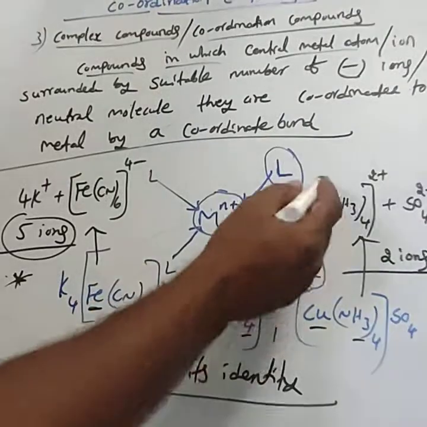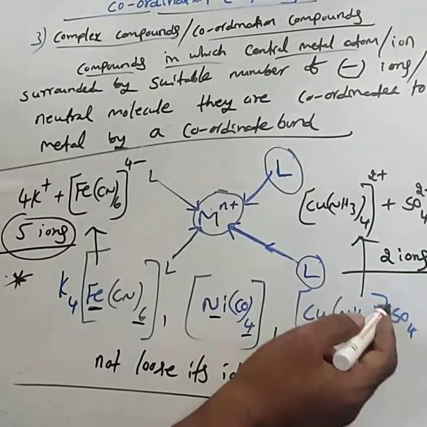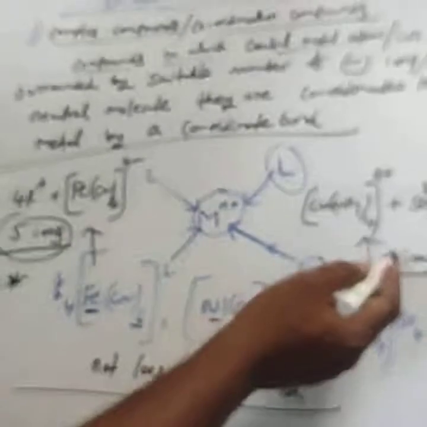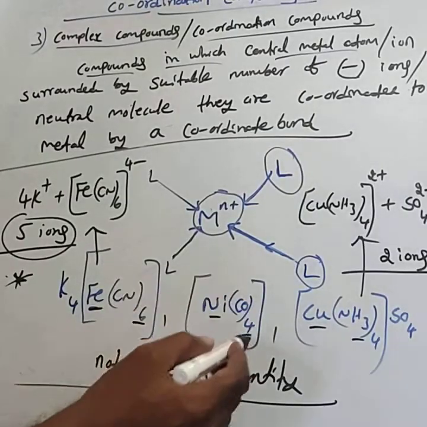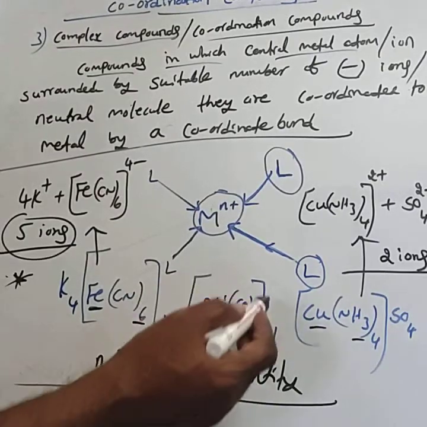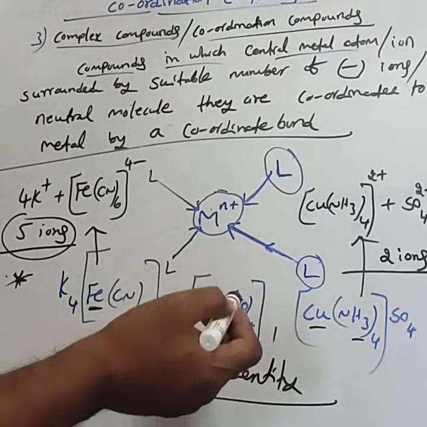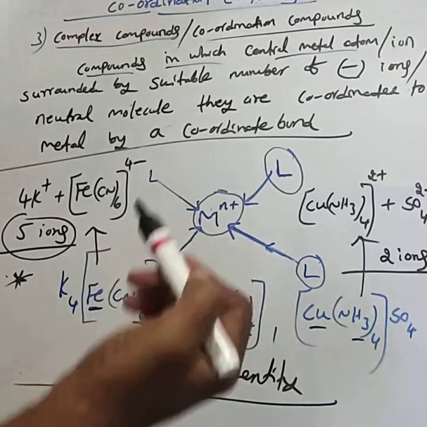This will not lose its identity. When 1 mole of cuprammonium sulfate is dissolved in water, totally 2 ions are formed. The complex does not undergo ionization. Later we will discuss which types of compounds undergo ionization.